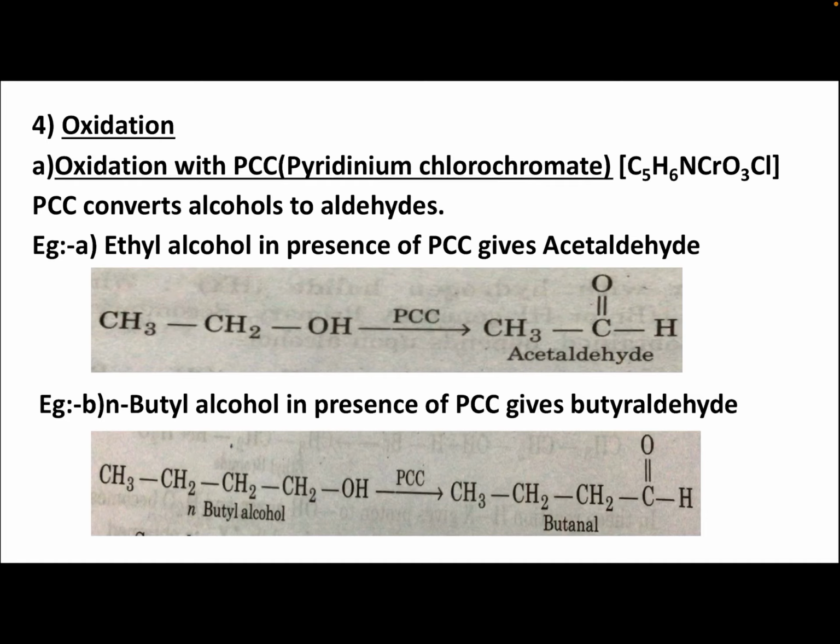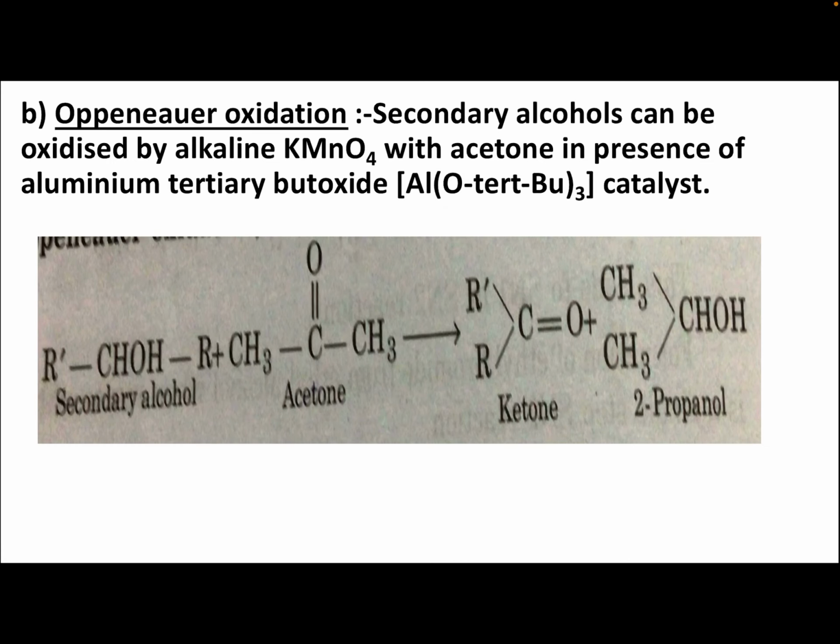Then oxidation. A. Oxidation with PCC. PCC means pyridinium chlorochromate, C5H6NCrO3Cl. PCC converts alcohol to aldehydes. Example A. Ethyl alcohol in the presence of PCC gives acetaldehyde. N-butyl alcohol in the presence of PCC gives butyraldehyde.